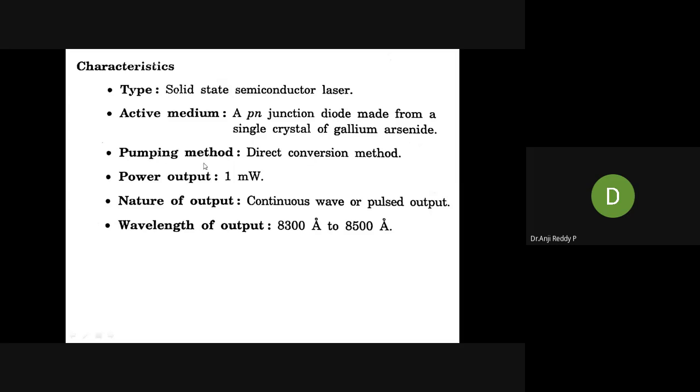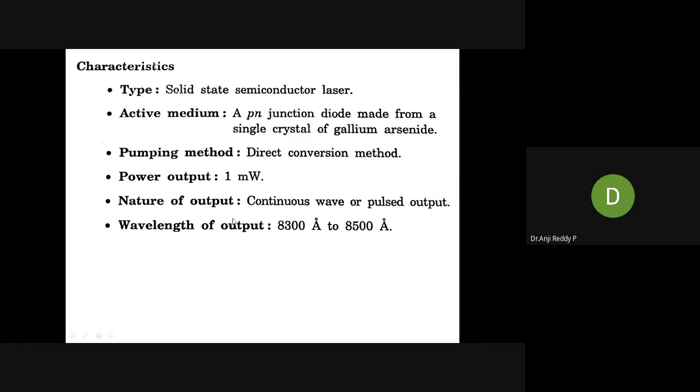Then what is the output power? That is also the same, 1 milliwatt. In case of heterojunction also 1 milliwatt. But the nature of output will be different. In case of homojunction, we can get continuous or pulsed, both are possible. But in case of heterojunction, only continuous waves are possible. There is no possibility of pulsed. Only continuous waves we will get.